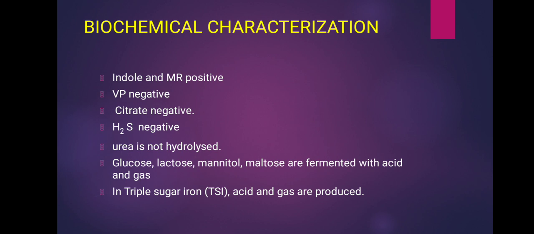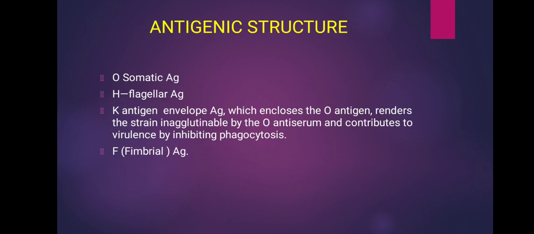This organism shows the positive result for indole and methyl red and it is VP negative, citrate negative, H2S negative, and urea is not hydrolyzed. Glucose, lactose, mannitol, maltose are fermented with the production of acid as well as gas. In triple sugar iron agar, it produces acid slant and gas will be produced.